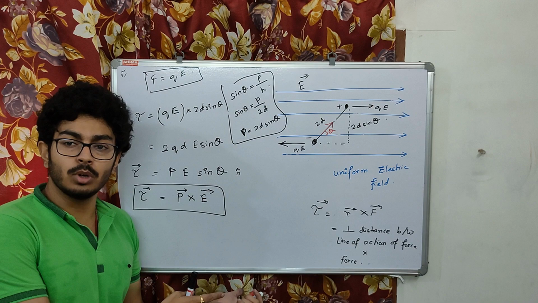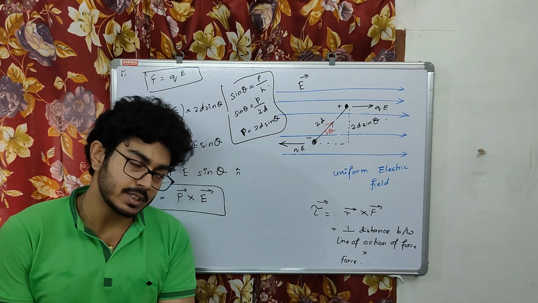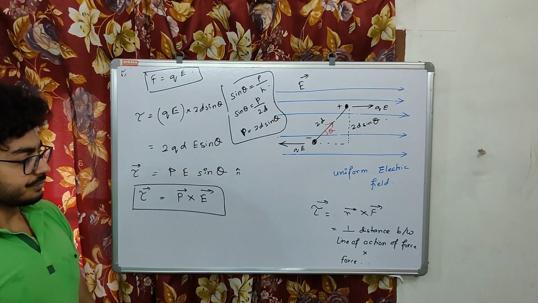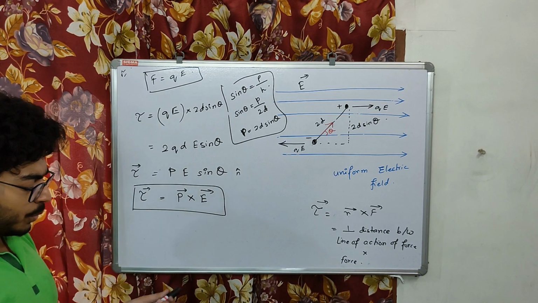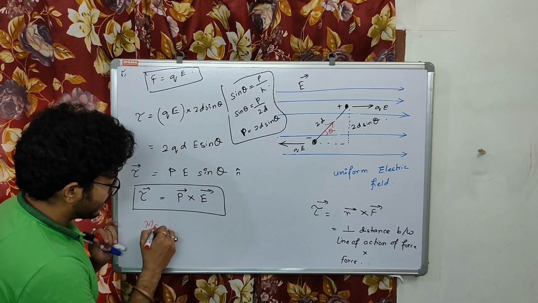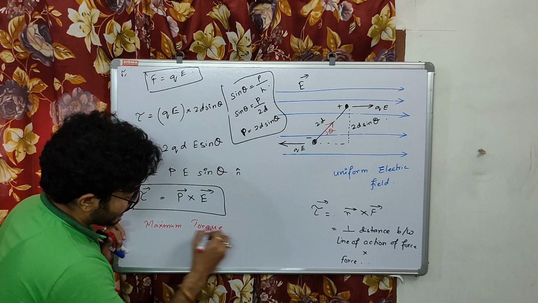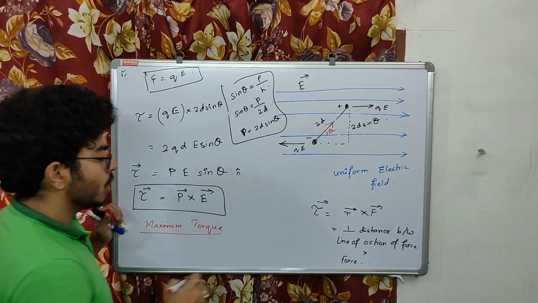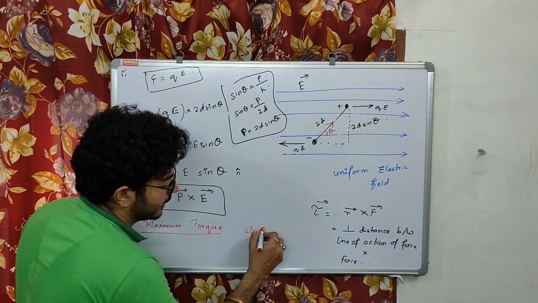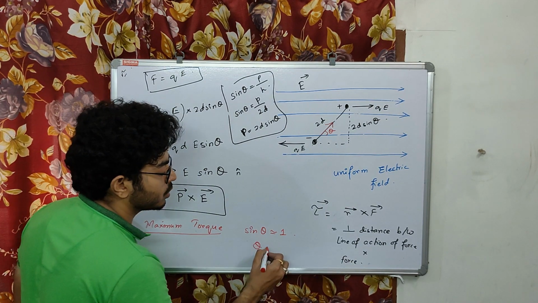So this is the formula we get, the torque experienced by a dipole in an electric field. Clear? Now the question is, when will the dipole experience maximum torque? Maximum torque will be experienced when sin theta is equal to 1, that is, when theta is equal to 90 degrees.